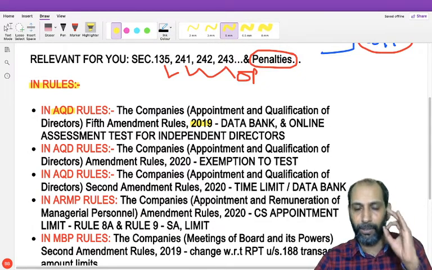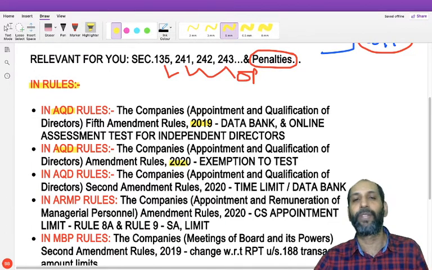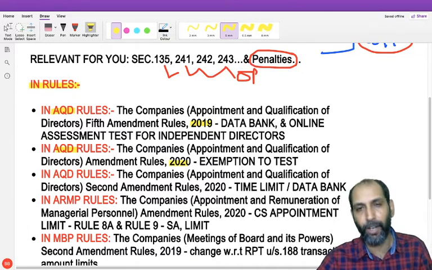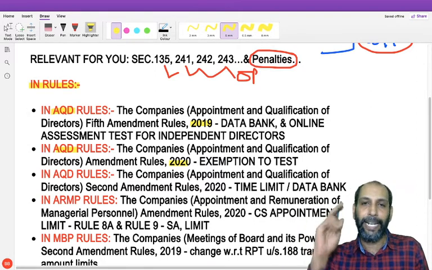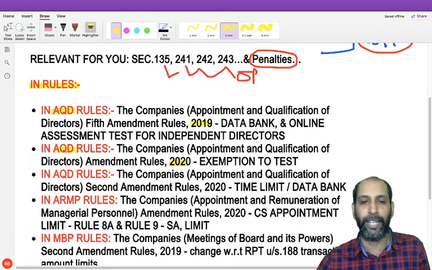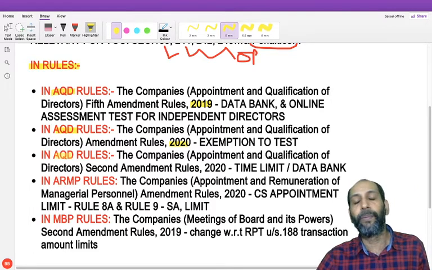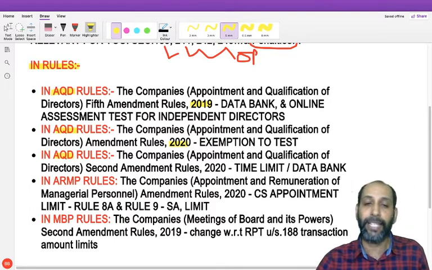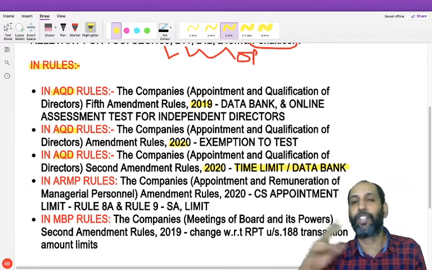You have to study it thoroughly. Second, there is again an ACD amendment in 2020 with respect to some exemptions from the online assessment of independent directors. You have only one amendment there, but you have to be very careful about this. So in the 2019 ACD rules there is an amendment, in 2020 again there is an amendment, and note that we have a second amendment in 2020, again with respect to the data bank and the time limit.